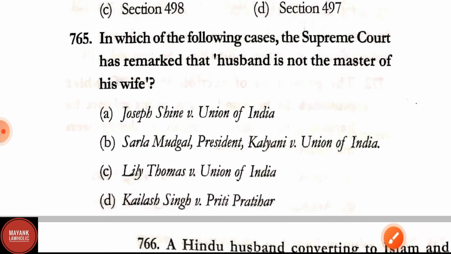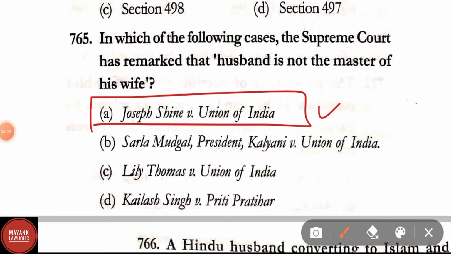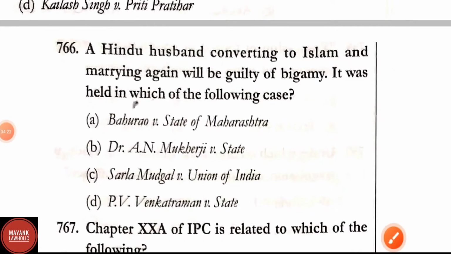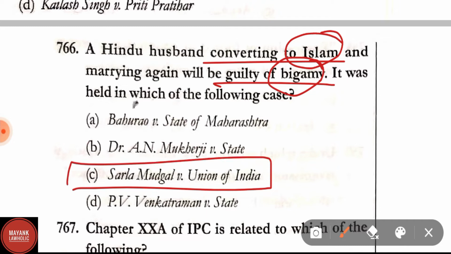Question number 765. In which of the following cases Supreme Court has remarked that husband is not the master of his wife? Here the correct answer is option A, that is Joseph Shine versus Union of India. Question number 766. A Hindu husband converting to Islam and marrying again will be guilty of bigamy. It was held in which of the following cases? It was held in Sarla Mudgal versus Union of India.